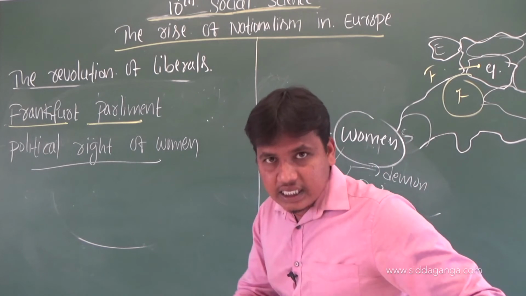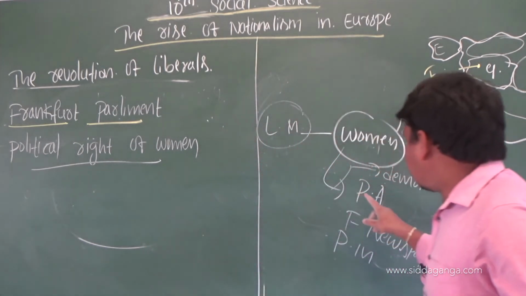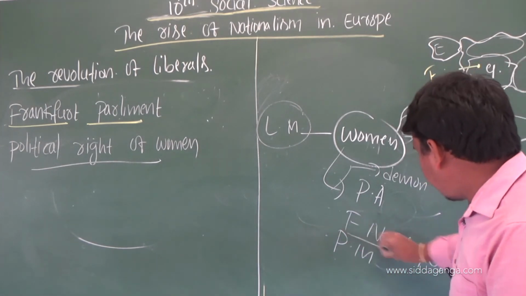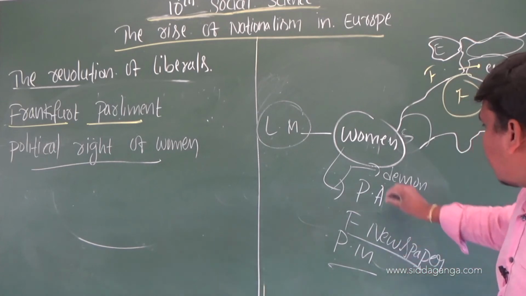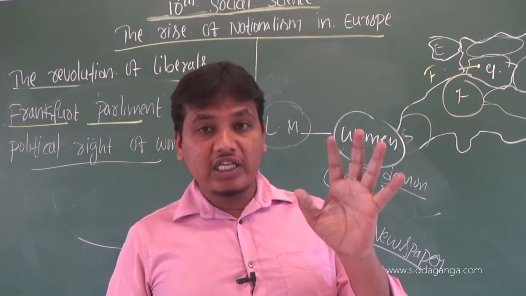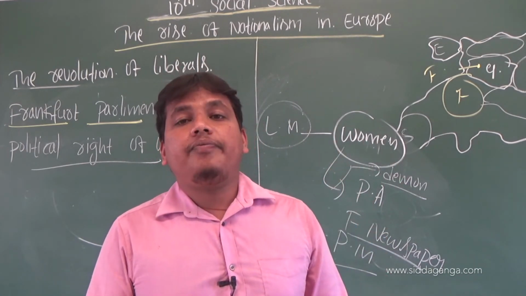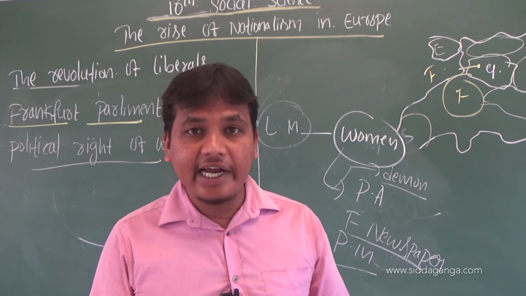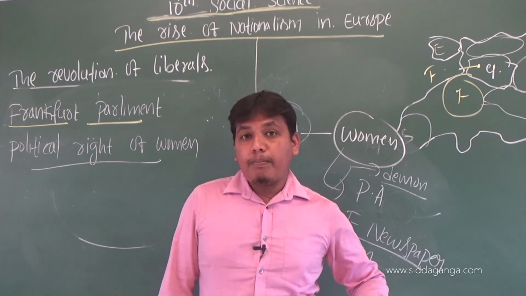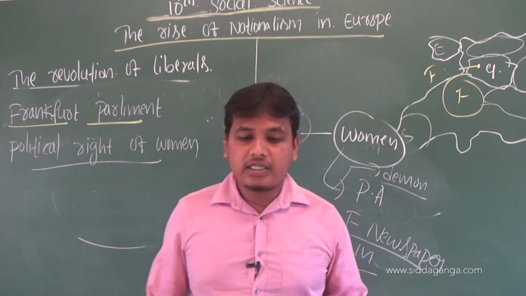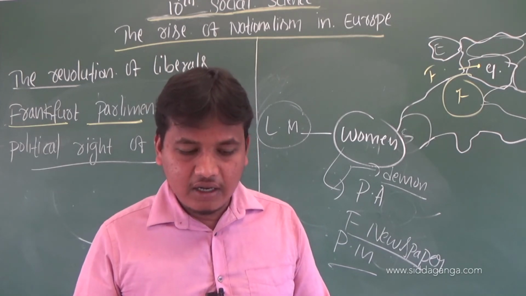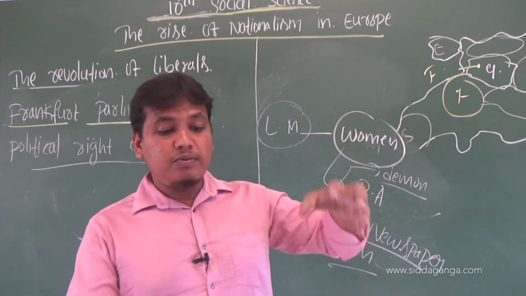What are the facilities given to women by the government? The first is the formation of associations, next the founding of newspapers, and next taking part in meetings and demonstrations. But they were denied suffrage during the election of the assembly. They were not getting the right to vote, and they did not take part in the election system. Okay, next, when the Frankfurt Parliament convened in the Church of St. Paul, women were admitted only as observers